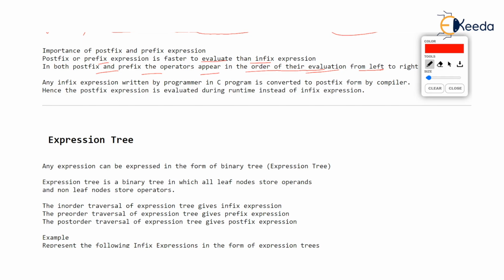Rather, any infix expression written by a C programmer is converted to postfix form by the compiler. We are under an impression that an infix expression written by me like this in my C program gets solved as infix. No, never. This infix is converted into postfix ABC star plus by the compiler. The compiler keeps this postfix notation. And when the program runs, infix doesn't get solved, but postfix gets solved because this is faster in evaluation.